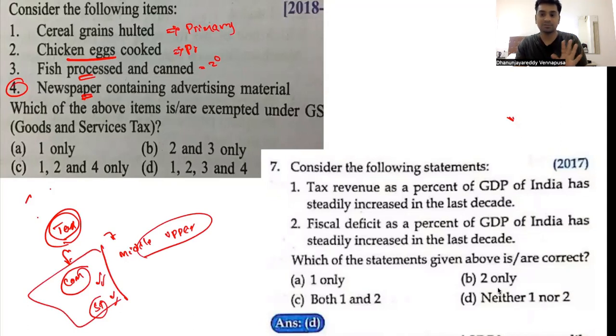Don't memorize these things by heart. It is very hard to memorize and reproduce it, because the capital to output ratio in these types of questions is very low, even if you memorize. So go with this process. So the answer is C.